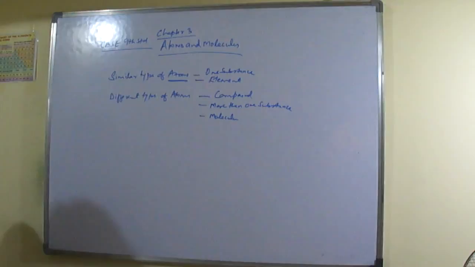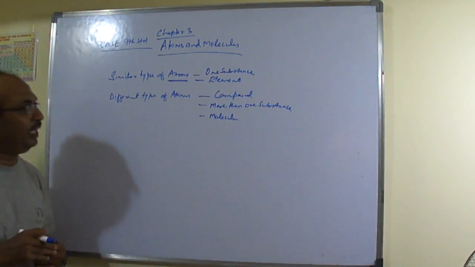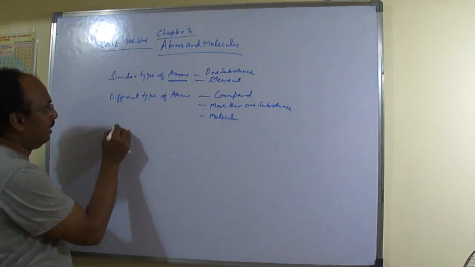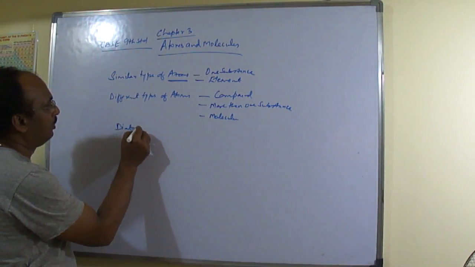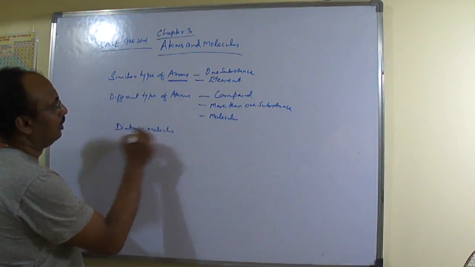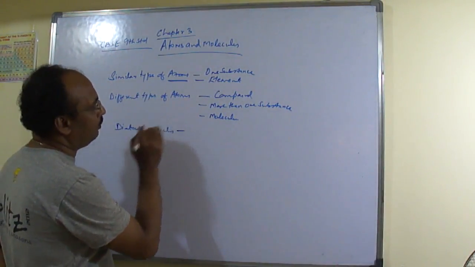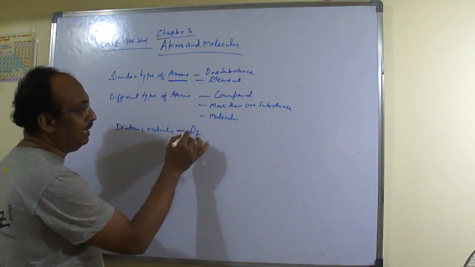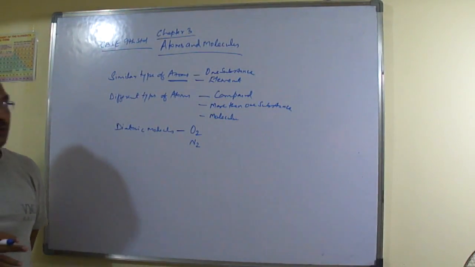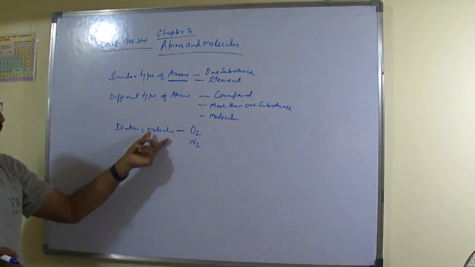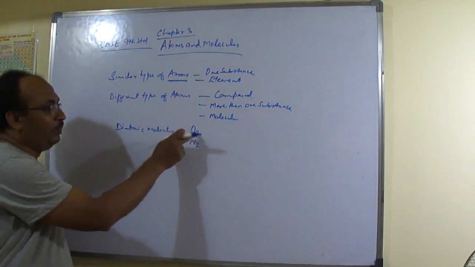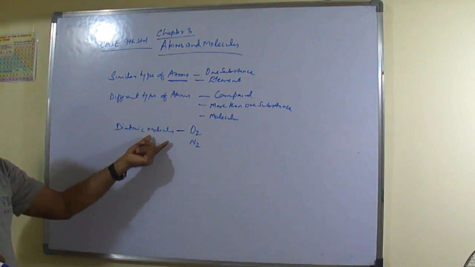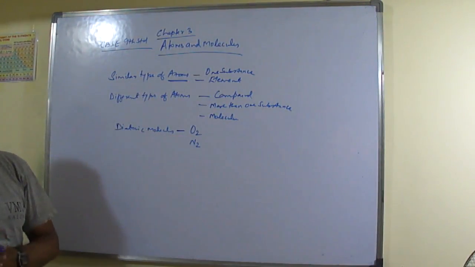But one more thing is there. When we are talking about any diatomic molecule, that is oxygen gas, diatomic substances like O2, oxygen gas, nitrogen, in this case similar type of atoms only are there. Though we call it a molecule, because two atoms of oxygen combine together forming O2 and N2, similar type of atoms are available here.